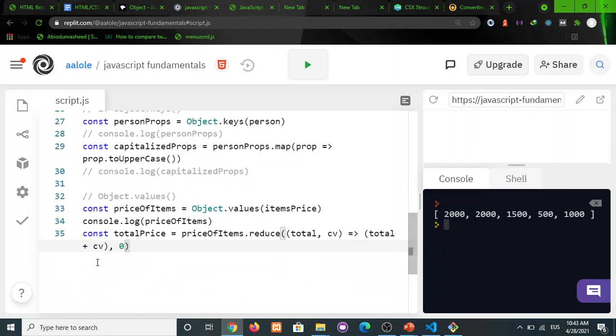So what I have done here is that I want to get the total price from the array of prices that I got by using Object.values on my items price object. By using Object.values, I'm getting an array of the values of each of the items in the object, and now I can use array methods on them.